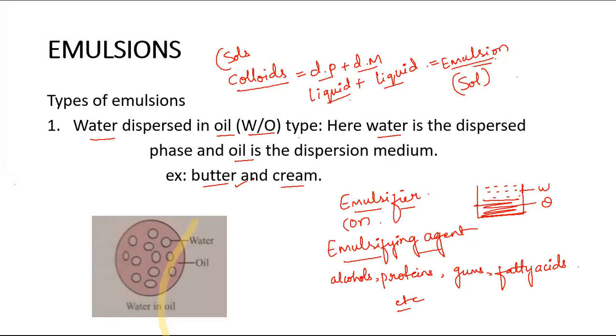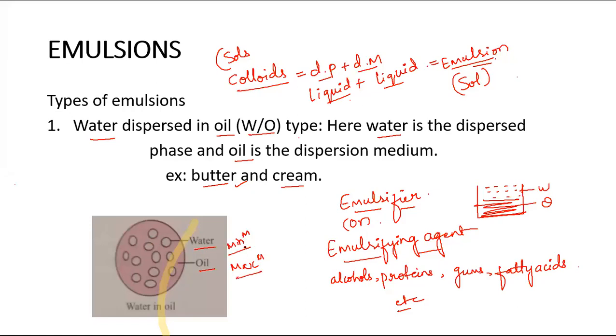So fatty content will be more in this, and the moisture content which is present in it is very minute in quantity. In this diagram you can clearly observe that these small circles or bubbles in this big circle are water, and the shaded pink color is oil, which is maximum in quantity, and water is minimum in quantity.